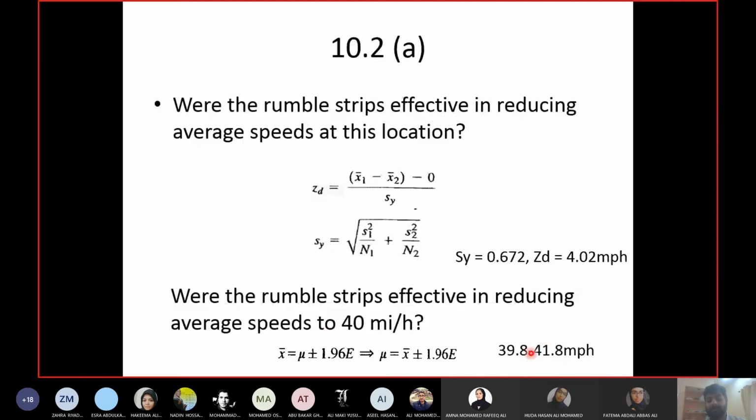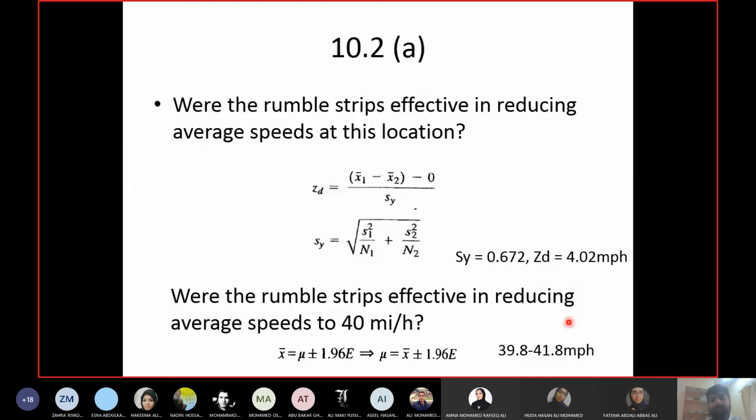40 miles per hour is within this range. So there is a high chance, because this range represents 95% of drivers. 95% is a high chance. So there is a 95% probability that the drivers are driving close to 40 miles per hour, because 40 is within the calculated range. That means there's a high chance that I have achieved my required reduction in speed. So the answer to the second question is yes.